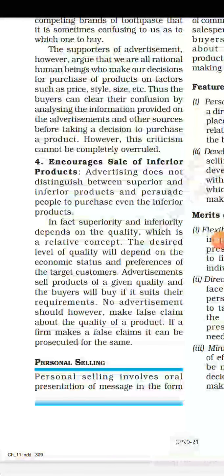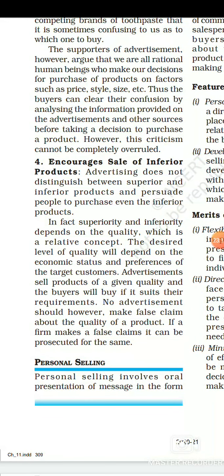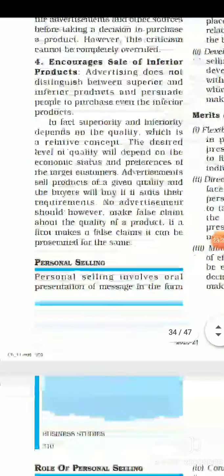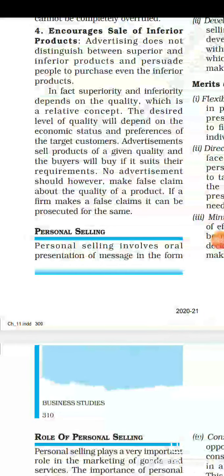The next objection to advertisement is encouraging the sale of inferior products. Right. This basically says that because of more and more advertisement, people are being encouraged to purchase inferior products, inferior goods. Now the people who support advertisement say that superiority and inferiority depend on quality, which is a relative concept. The desired level of quality will depend on the economic status and preference of the target customer.